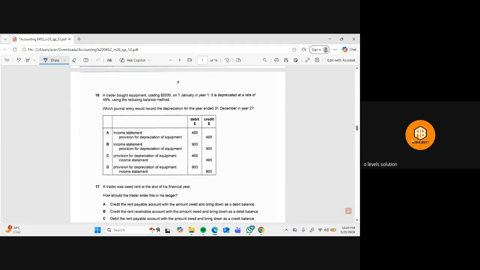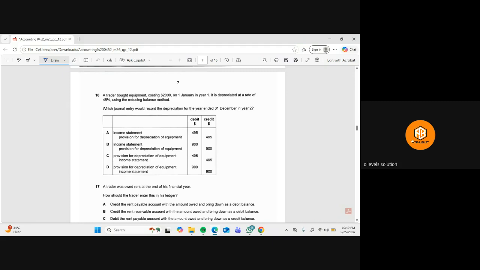Okay. Then we have the next question. A trader bought equipment costing 2000 on 1st January in year one, and it is depreciated at the rate of 45% using the reducing balance method. Which journal entry would record the depreciation for the year ended 31st December in year two?